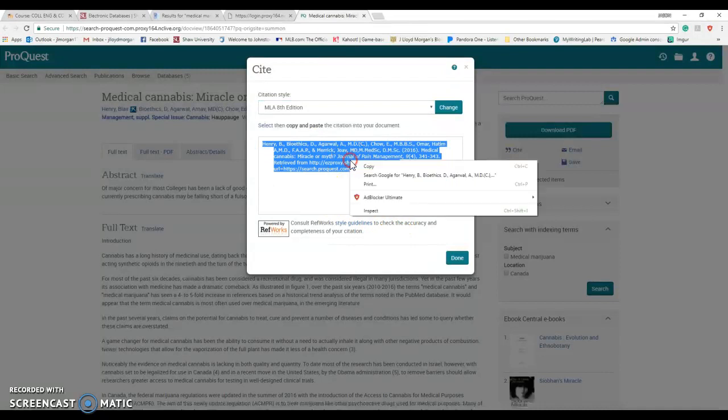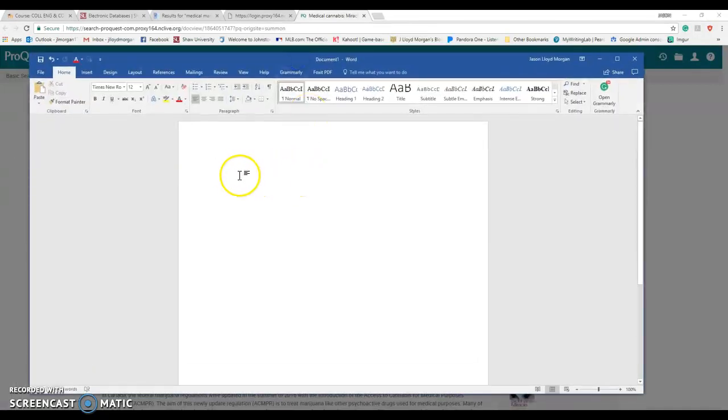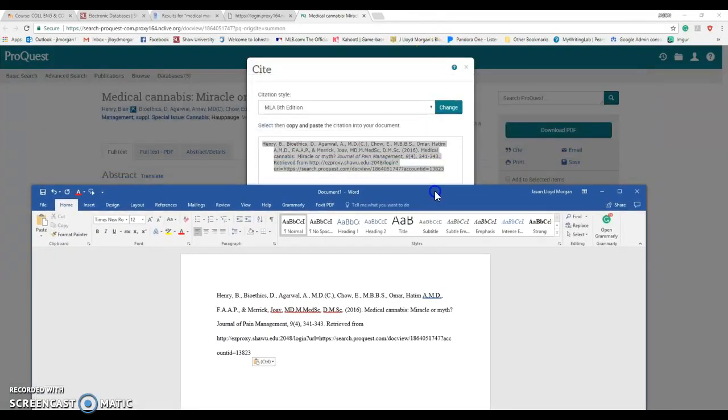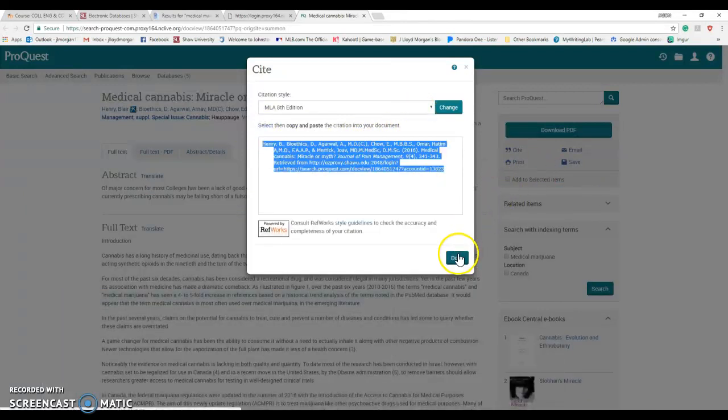So we're going to just copy that, and then if I open up a Word document, that is my source. Now, this is not the correct formatting. Again, you'll learn the correct formatting in the next video. But that's the information that I need. How cool is that, huh? So, again, this will make more sense once you watch the video on how to do a works cited page. But that's the information you need to put on the works cited page. Again, it will make more sense once you actually get a chance to do it.